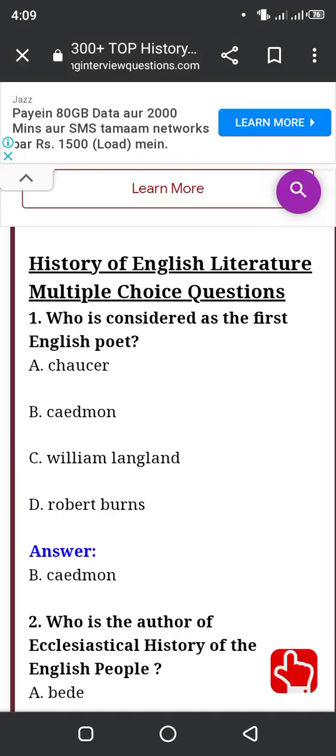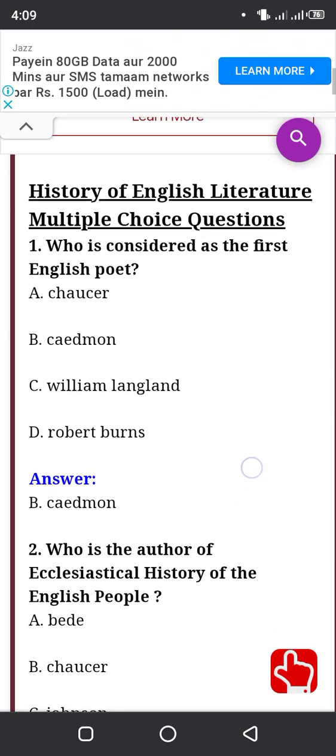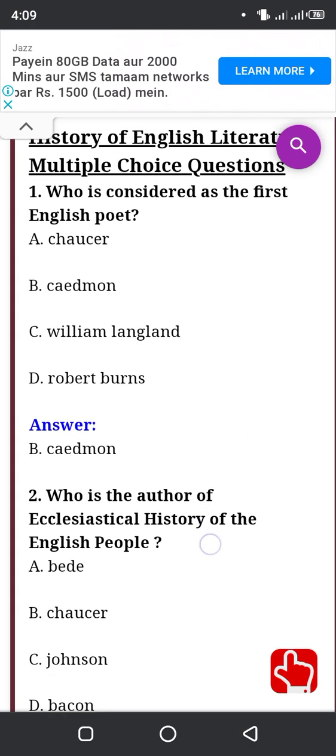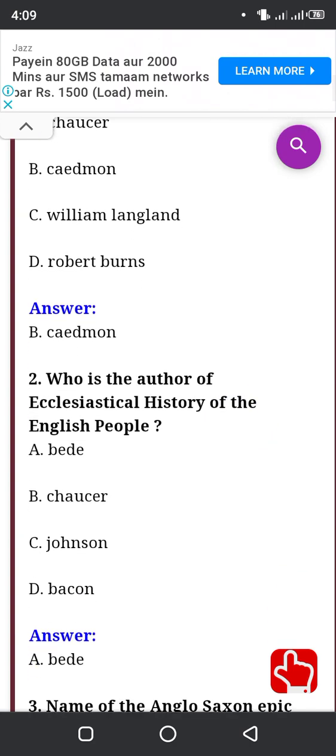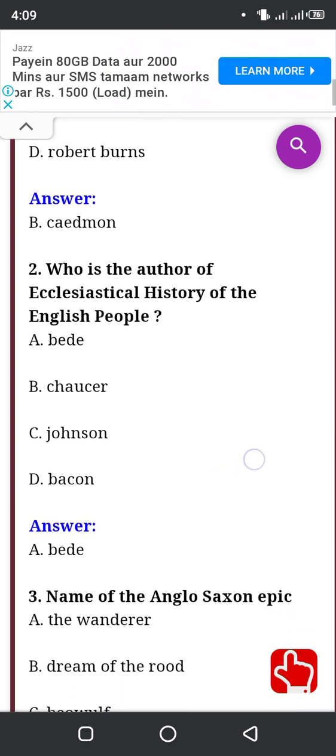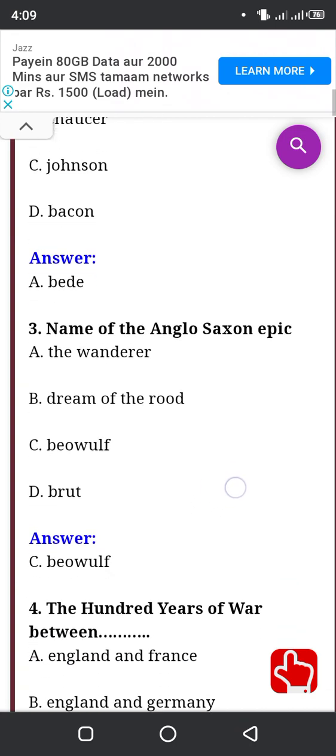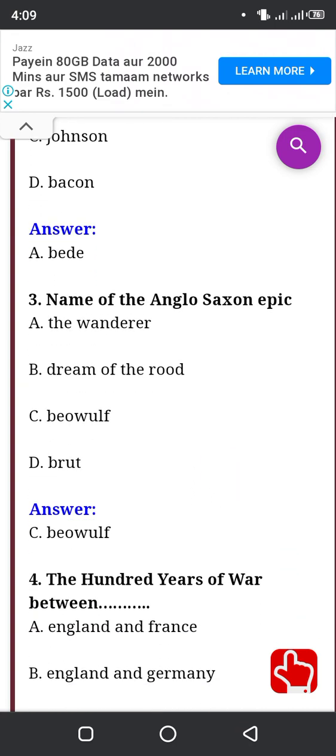So today we are going to learn about the most important questions regarding English literature. Who is considered as the first English poet? Caedmon is considered as the first English poet. Who is the author of Ecclesiastical History of the English People? Bede. Name of the Anglo-Saxon epic? That is Beowulf.